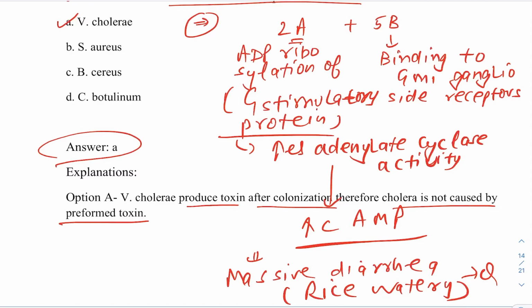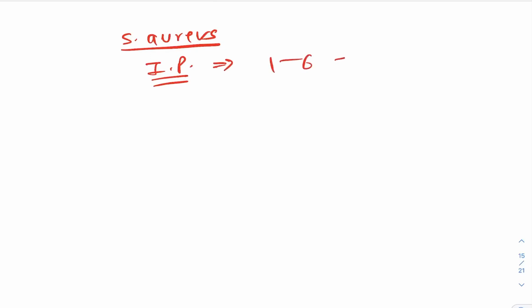Got this point? Now talking about Staph aureus. As you already know, the incubation period of Staph aureus is around 1 to 6 hours. Can you tell me which other organism mimics the same 1 to 6 hours?